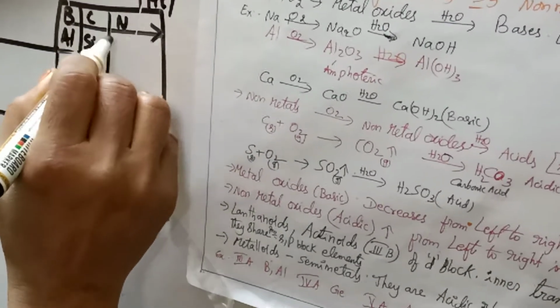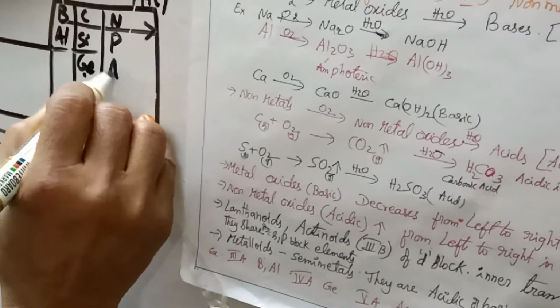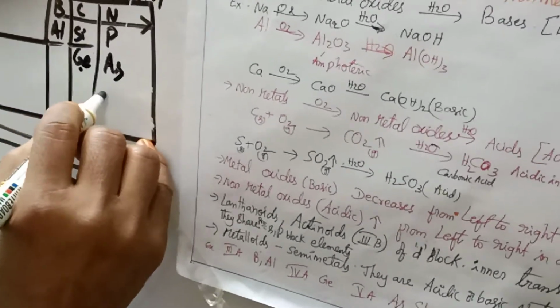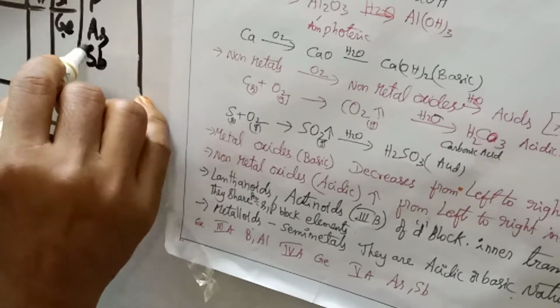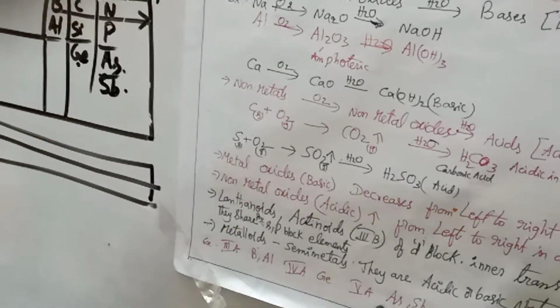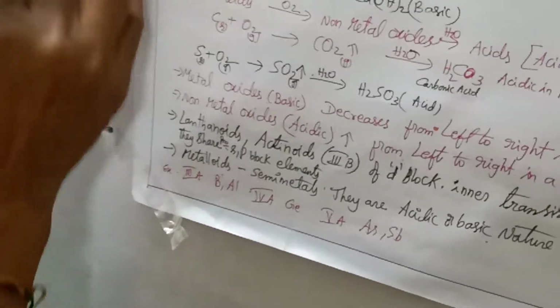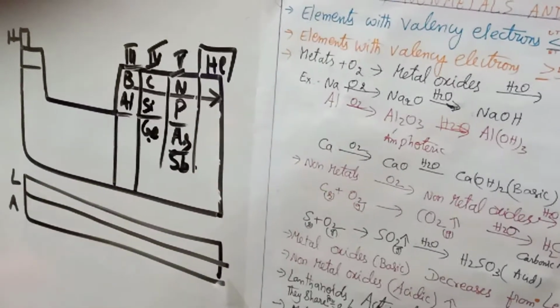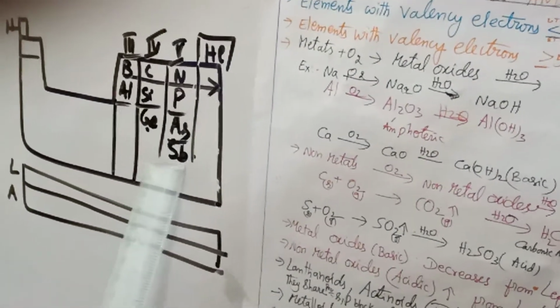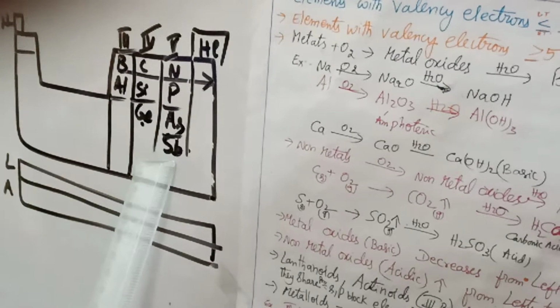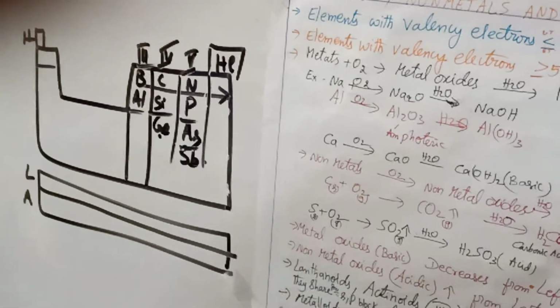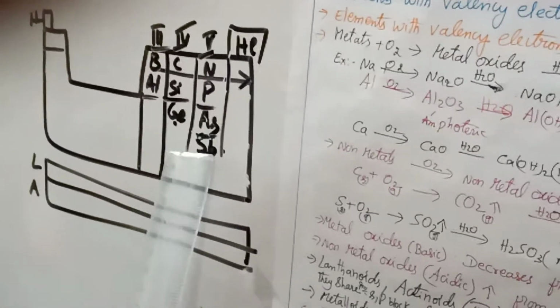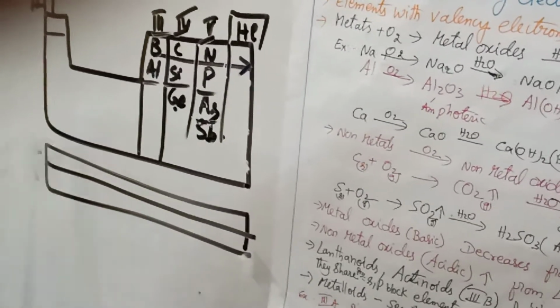Next, fifth A group: nitrogen, phosphorus, arsenic, antimony. Arsenic and antimony belong to the fifth group. Stibium, antimony, means Sb is the symbol; arsenic is As. These two elements are also metalloids, having acidic nature and basic nature.